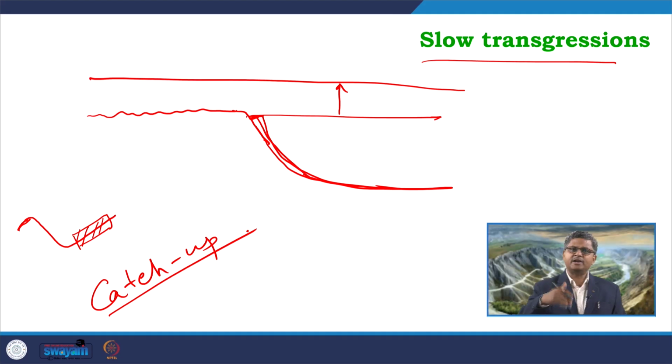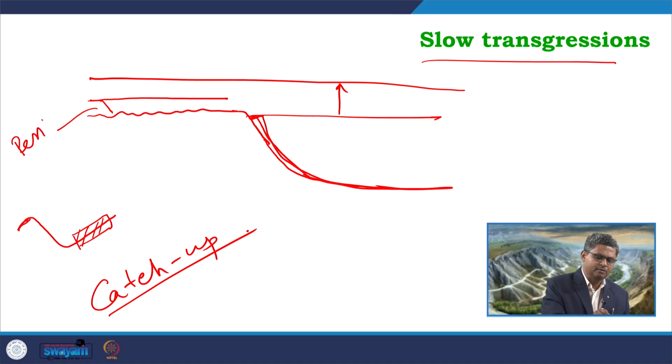For this kind of rising condition, again this entire area will be covered and there will be accumulation of sediments. What kind of accumulation do we expect? In the marginal part towards the landward side, we will again get a peritidal condition to develop.